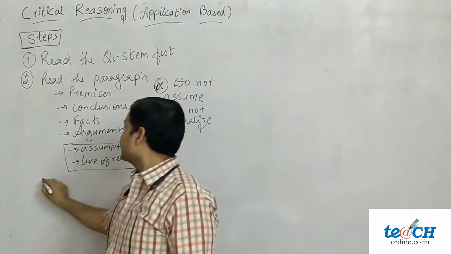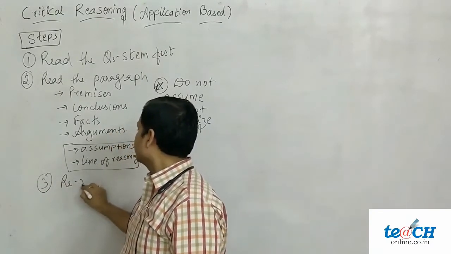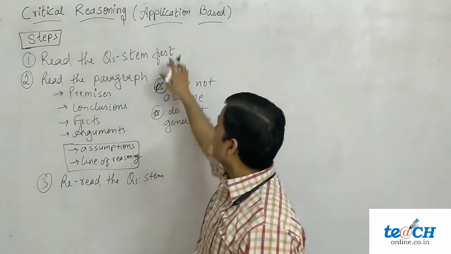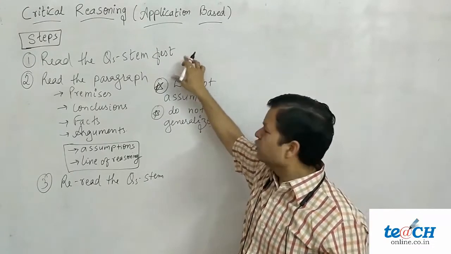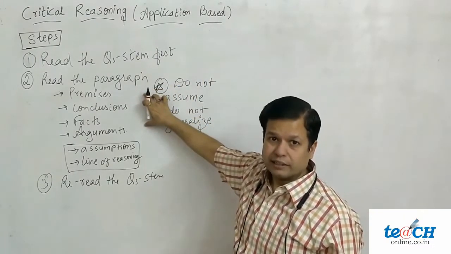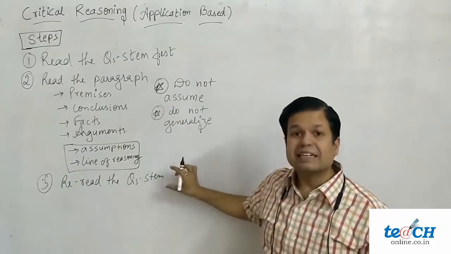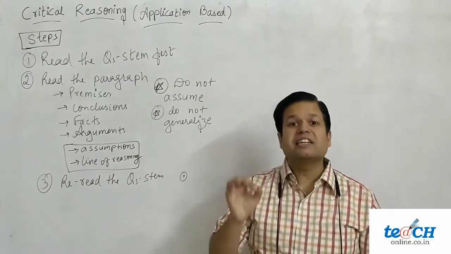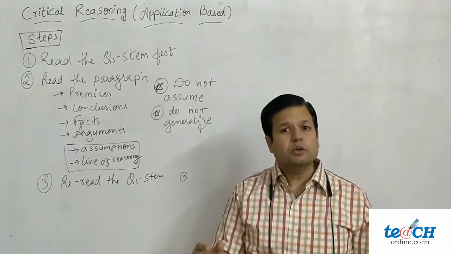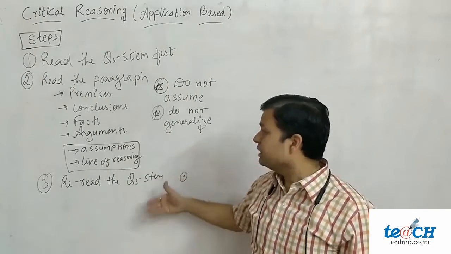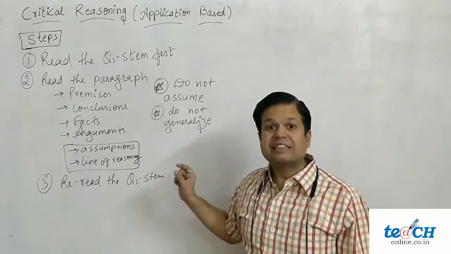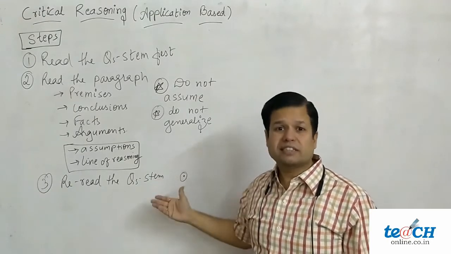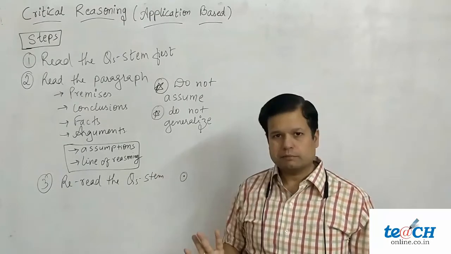Step number next. Read the question stem, because the first reading was just to understand what is being asked so that we can read the paragraph accordingly. But this reading is to solve. So carefully read it till the full stop. So read till the full stop. You can also try to pre-phrase the answer. That is, what can be a probable answer to this question. This helps us in eliminating and selecting well. So we can also try to pre-phrase the answer while rereading the question.